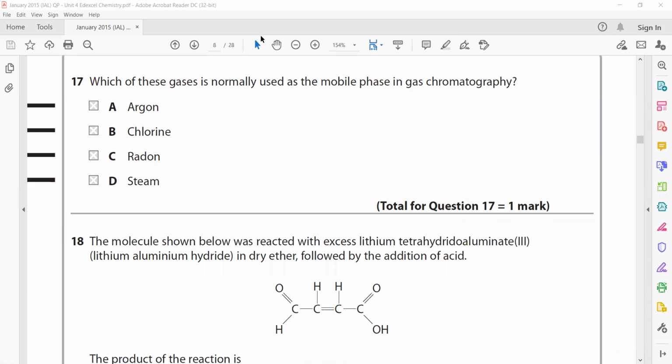Which of these gases is normally used as mobile phase? Should be an inert gas. So the inert gas is argon, that's why A is the right answer.